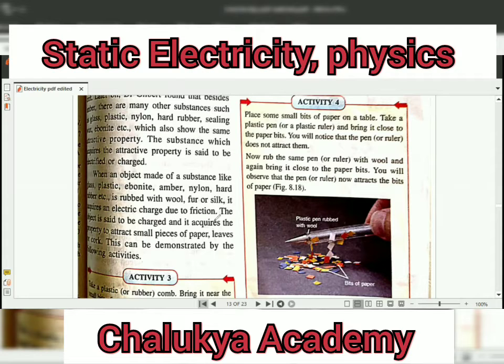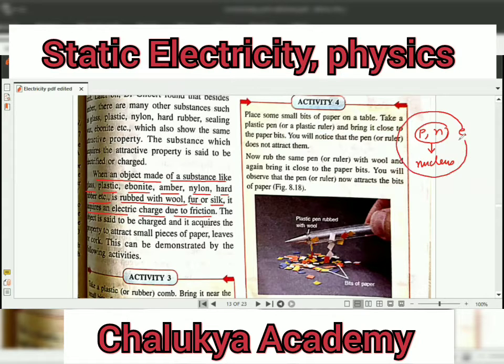If you take an example, like here we have given in this topic, when an object made of a substance like glass, plastic, ebonite, amber, nylon, hard rubber, etc., is rubbed with wool, fur, and silk, it acquires an electric charge due to friction. Now, why do they acquire electric charge? Now, we all know that every substance is made up of atoms. An atom is made up of proton, neutron, and electron. Proton and neutron are placed in the nucleus, and electrons are revolving around the nucleus.